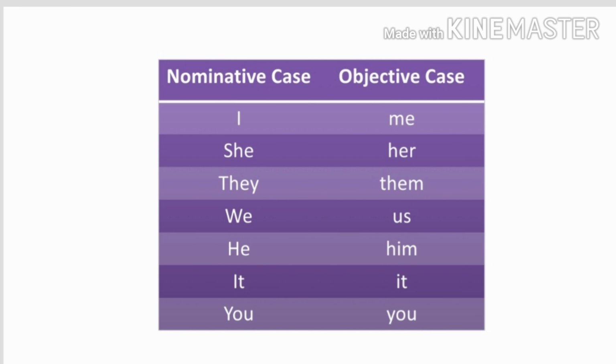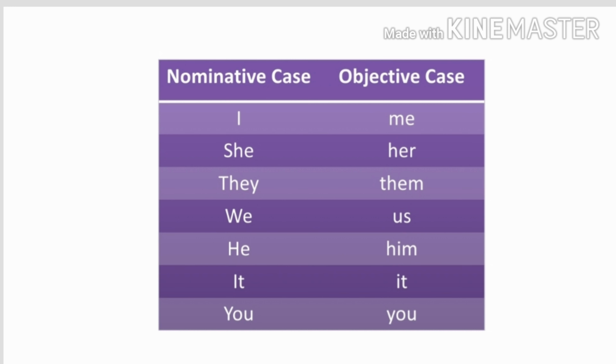Students, in this lesson only, we have learned that the usage of pronouns depends on the case also. If a pronoun is used as a subject in a sentence, then it is said to be in nominative case. If it is used as an object, then it is said to be in objective case. This table shows some of the pronouns which we use in nominative case and objective case.